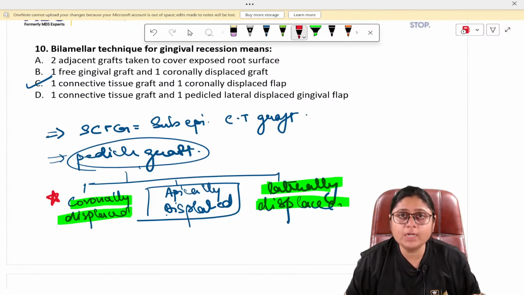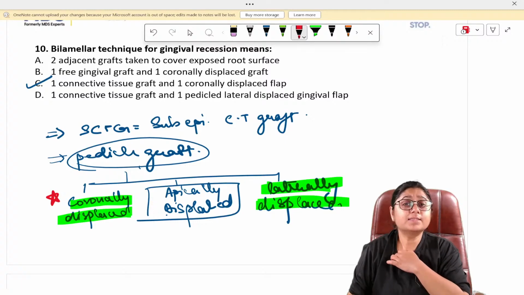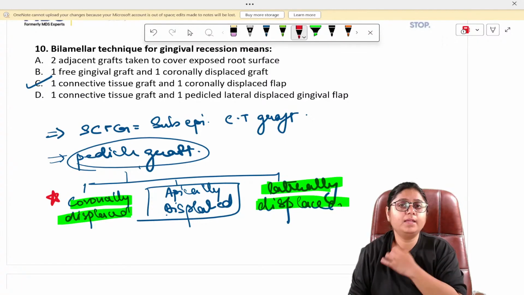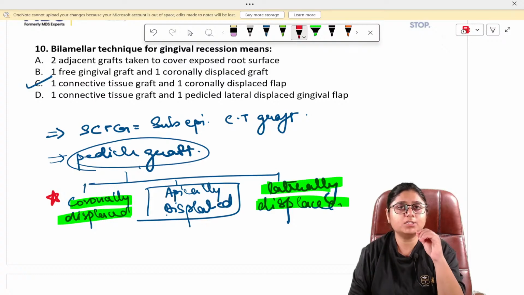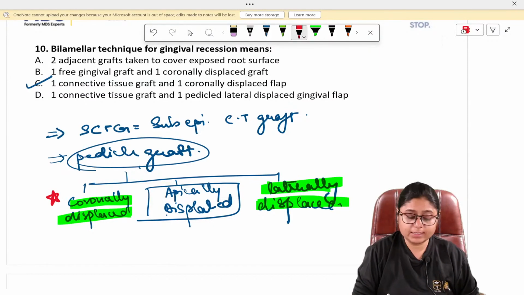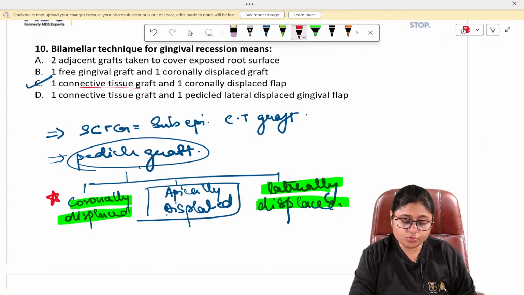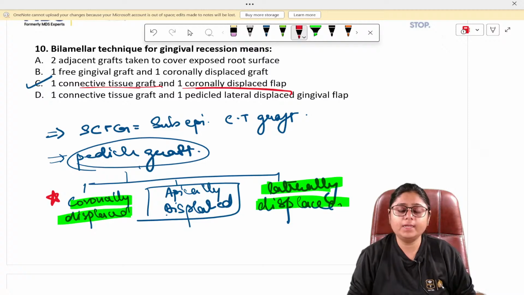So that is the coronal displacement towards the tooth. Okay. So in some cases, when there is no sufficient width of attached gingiva or coronally we cannot take the graft, even we can take the laterally displaced flap. But in most cases, we take coronally displaced flap. Okay. So the answer to this question is connective tissue graft and coronally displaced flap.